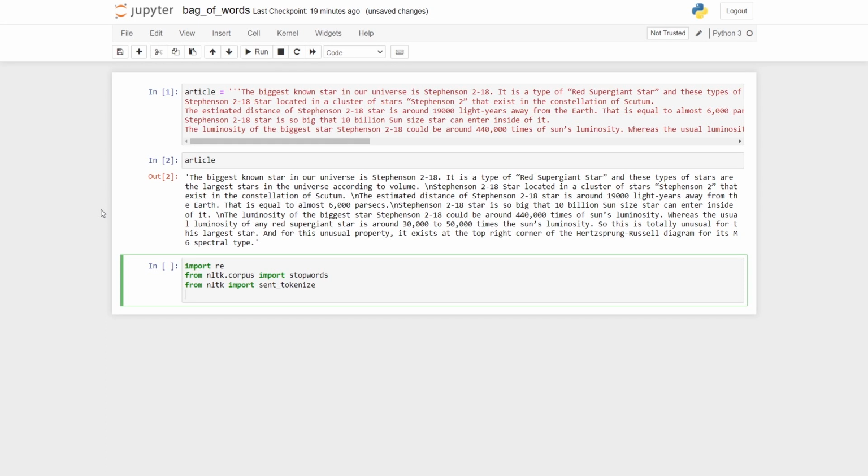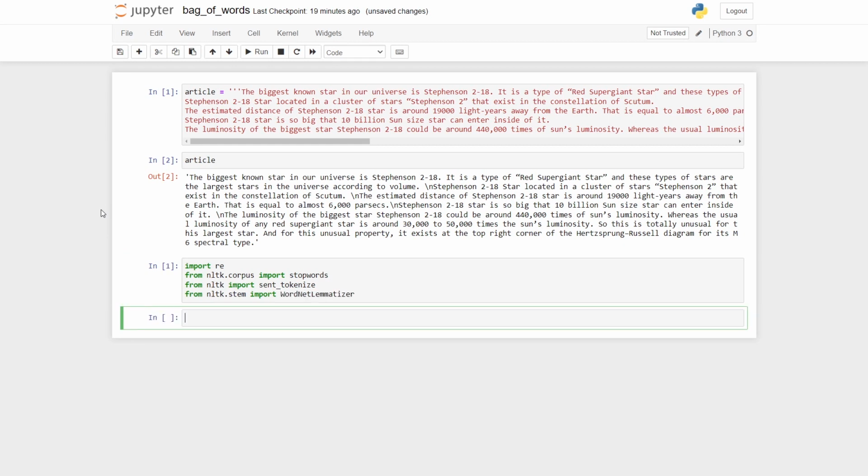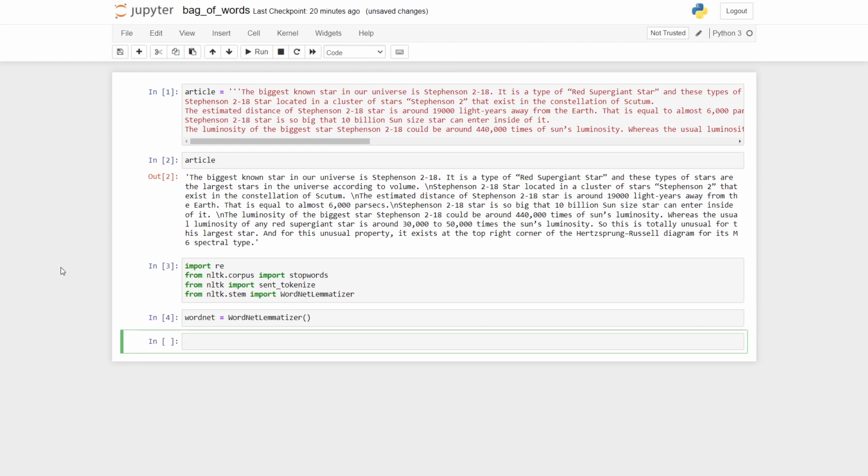So one sentence followed by one comma, all the sentences separated. This is just the basic stuff that we have learned till now, and we are putting all of this into practice. After that we will require lemmatization, so from nltk.stem I'm going to import WordNetLemmatizer that we learnt in the last tutorial, and now we will have to initialize this. After initialization I will divide this entire article into sentences. That is the first thing you will have to work on. So I'll say sentences is the name of the variable, and I'll feed it my article with sent_tokenize.